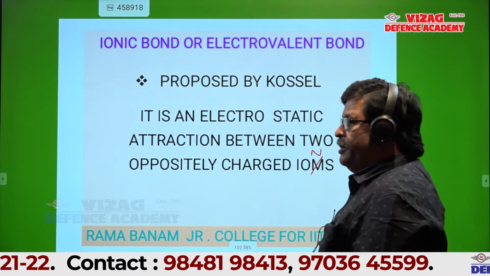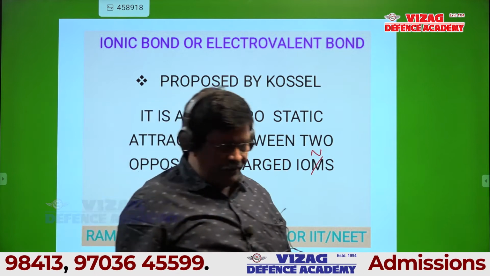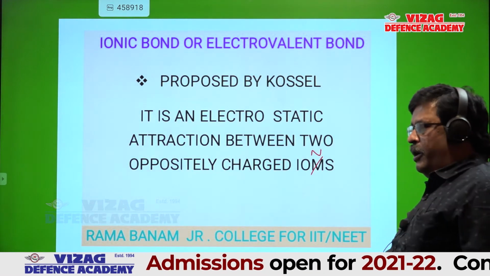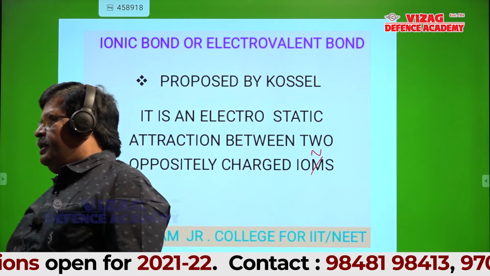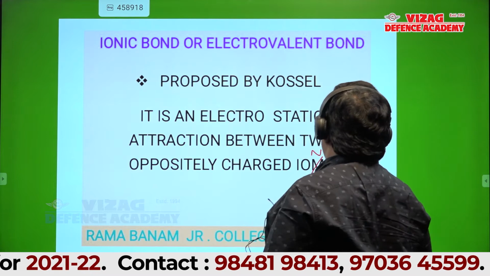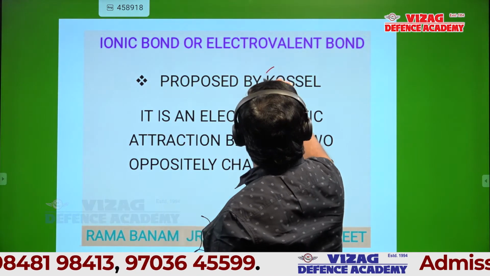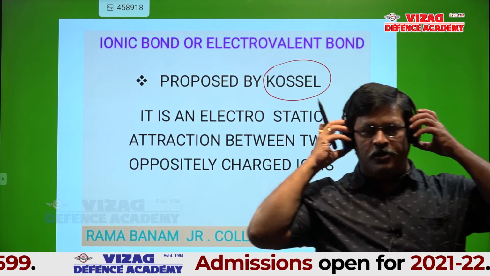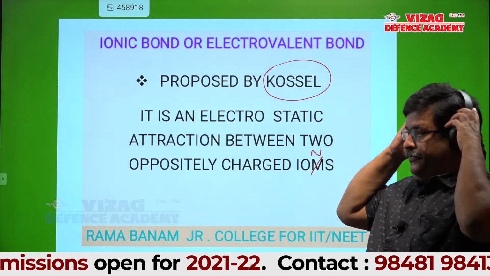First I'll explain, after that I'll tell you to write in your notes. The other name of ionic bond is electrovalent bond. Octet rule was proposed by Lewis and Kossel. In that, ionic bond was proposed by Kossel.